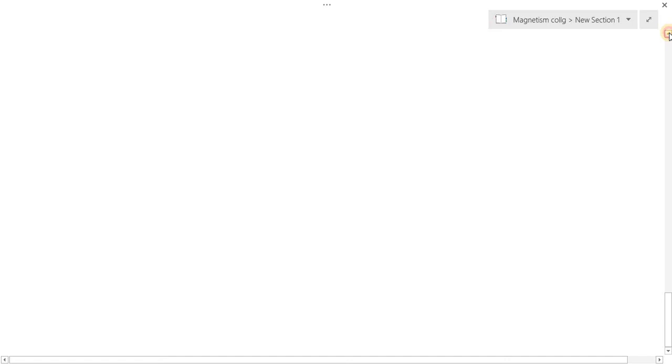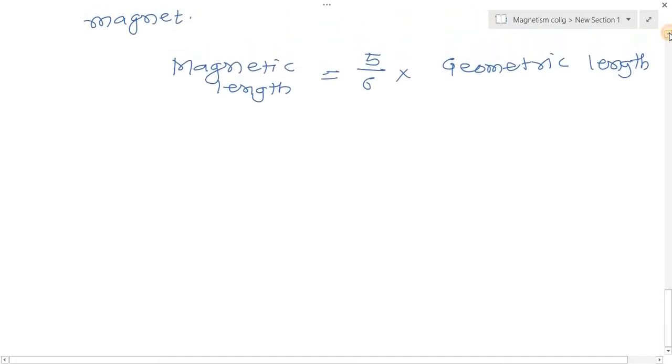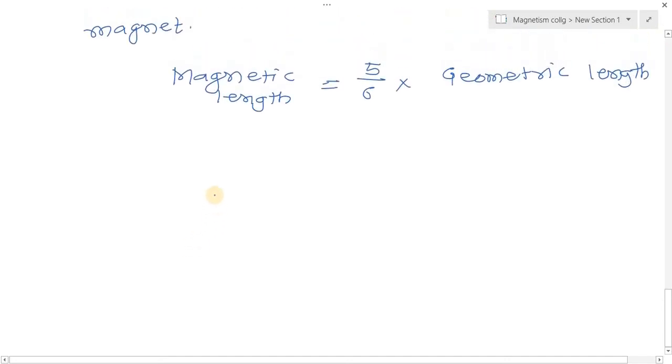Let's try to understand with a diagram what magnetic length and geometrical length are. Suppose this one is the bar magnet. Here is the south pole, and here is the north pole.